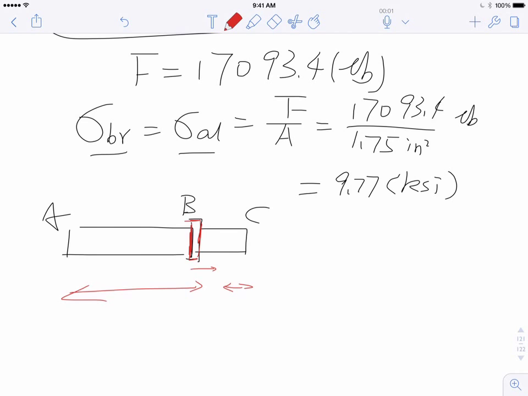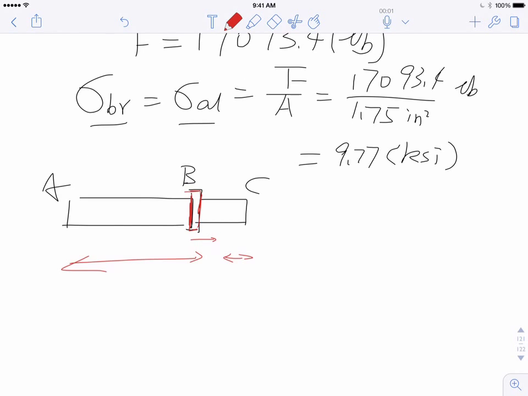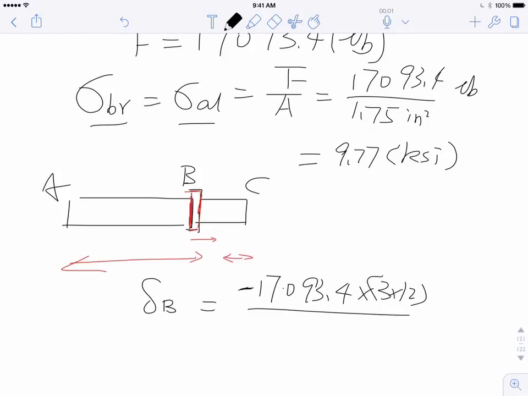So the next thing is let's quantify the displacement of B. Delta B is nothing but, remember, we have the internal force, let me just use the negative, 17093.4 times 3 feet. Just use the equation we learned 2 weeks ago.